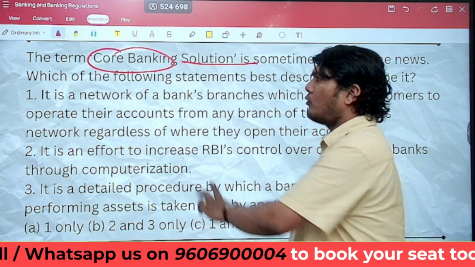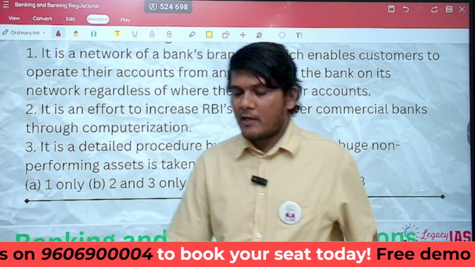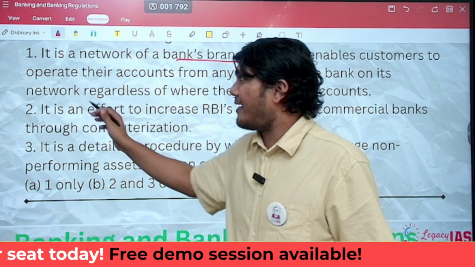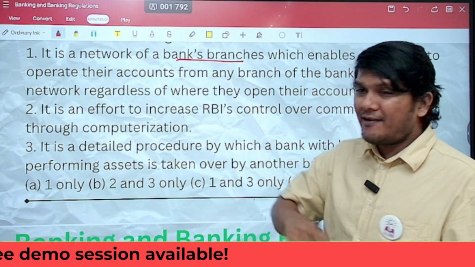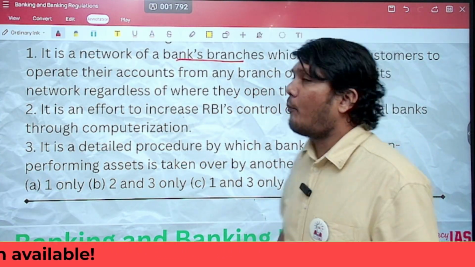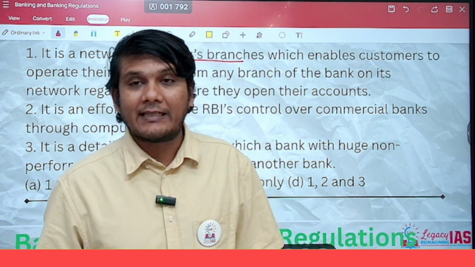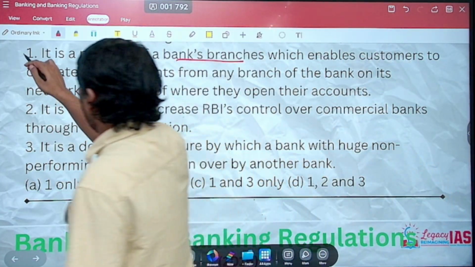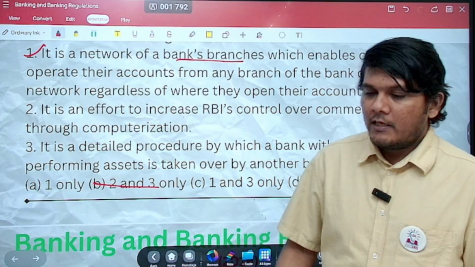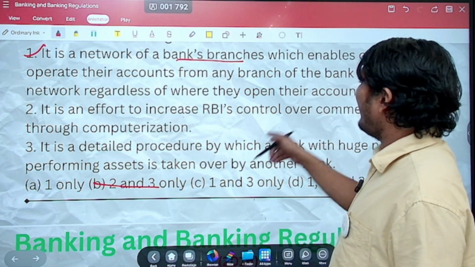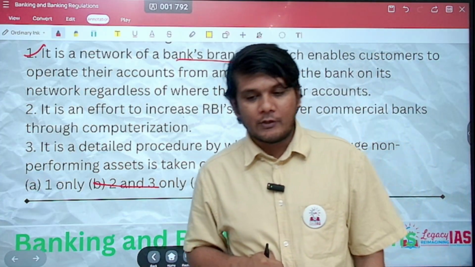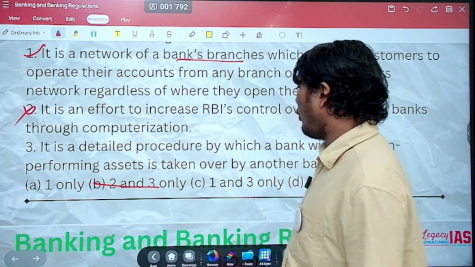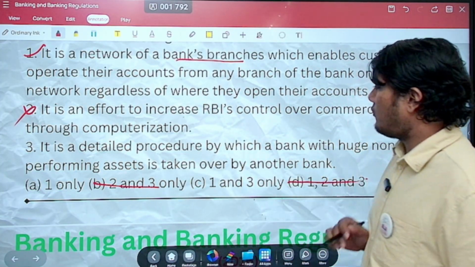Now, having understood this, let us see the statements. Statement 1: it is a network of bank branches which enables customers to operate their accounts from any branch of the bank on its network regardless of where they opened their account. Absolutely right. Statement 1 is in fact the classical explanation of the core banking solutions network, so it is correct. That means option B is gone. Statement 2: it is an effort to increase RBI's control over commercial banks through computerization. Absolutely incorrect. It has nothing to do with RBI's control. So when statement 2 is wrong, that option is also gone.